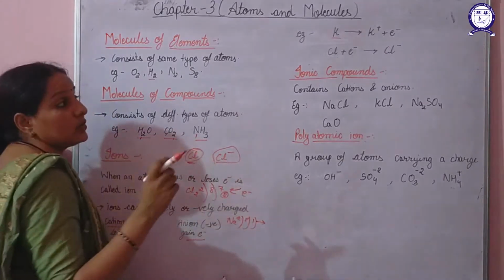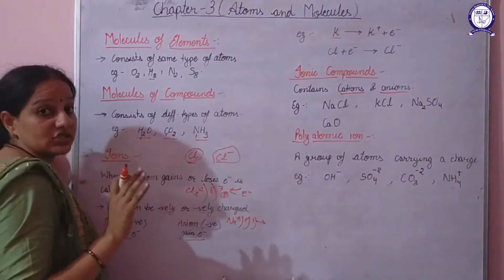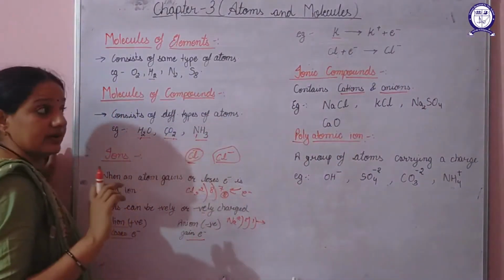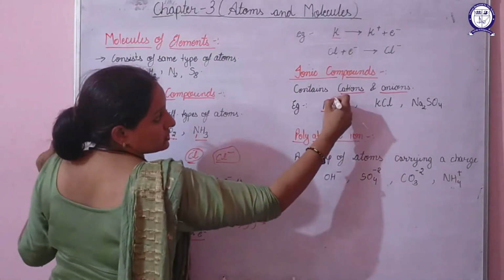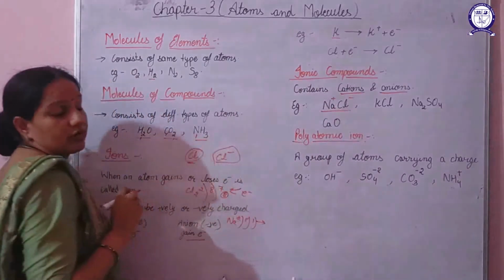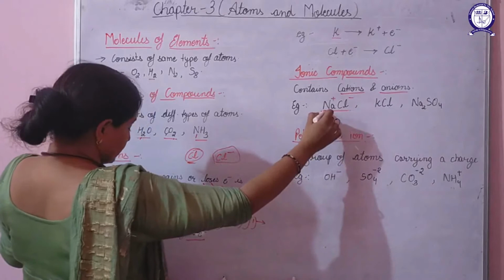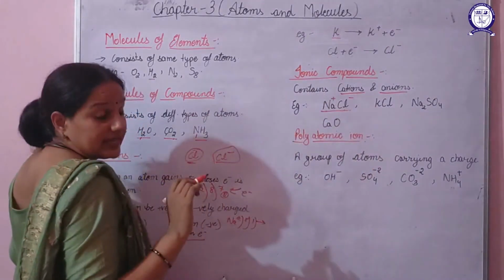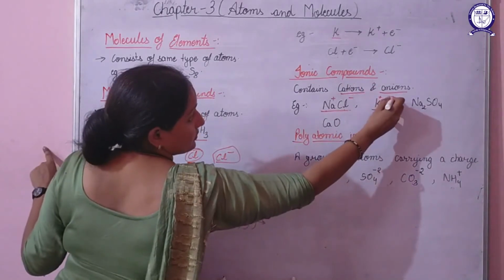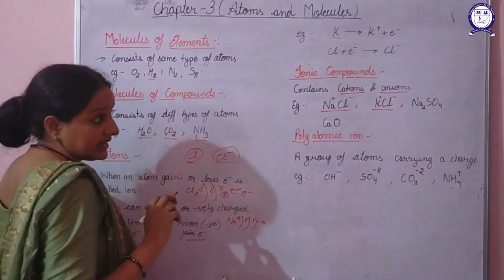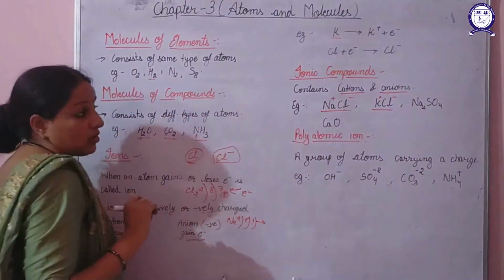Next is about the ionic compounds, what basically the ionic compounds are. If a compound comprises both cations and anions, then such a compound is known as an ionic compound. For example, sodium chloride: the charge on sodium is positive and the charge on chlorine is negative. So it contains a cation, the positive charge, and an anion, the negative charge. If we talk about potassium chloride, the charge on potassium is positive, the charge on chlorine is negative. In a similar way, sodium sulfate and calcium oxide.